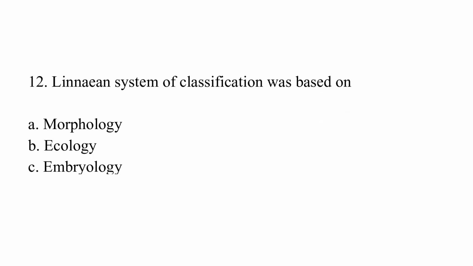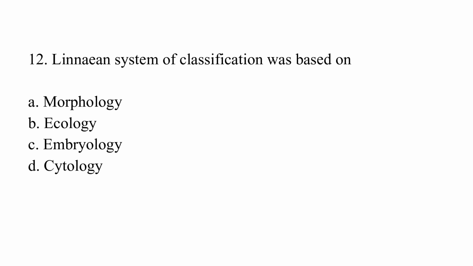Linnaean system of classification was based on option A, morphology, option B, ecology, option C, embryology, option D, cytology. The correct answer is option A, which is morphology.